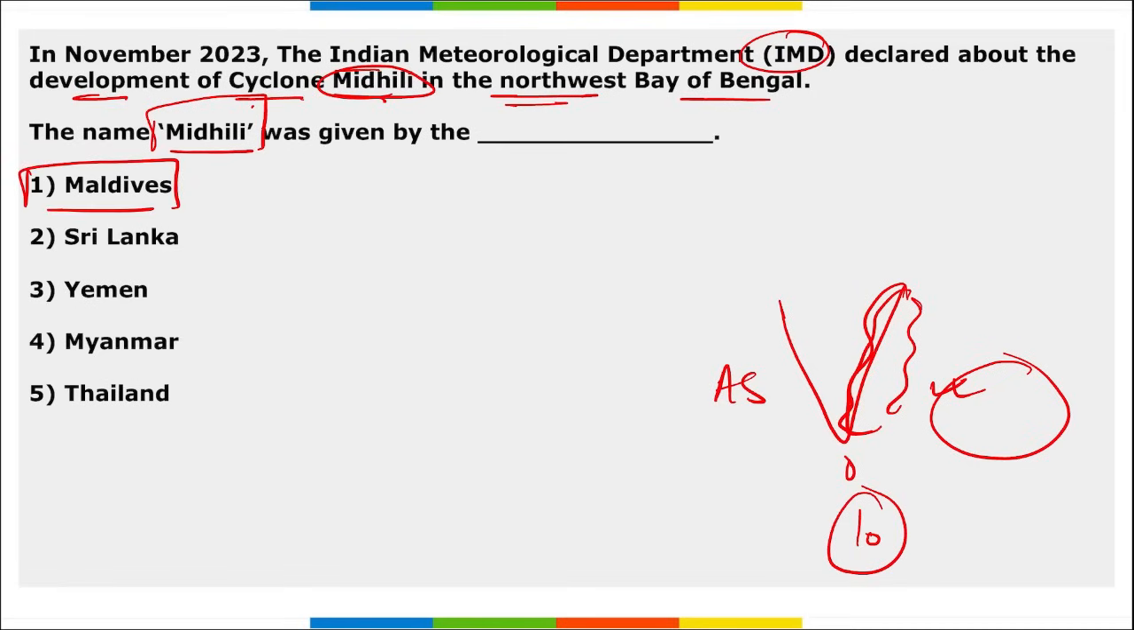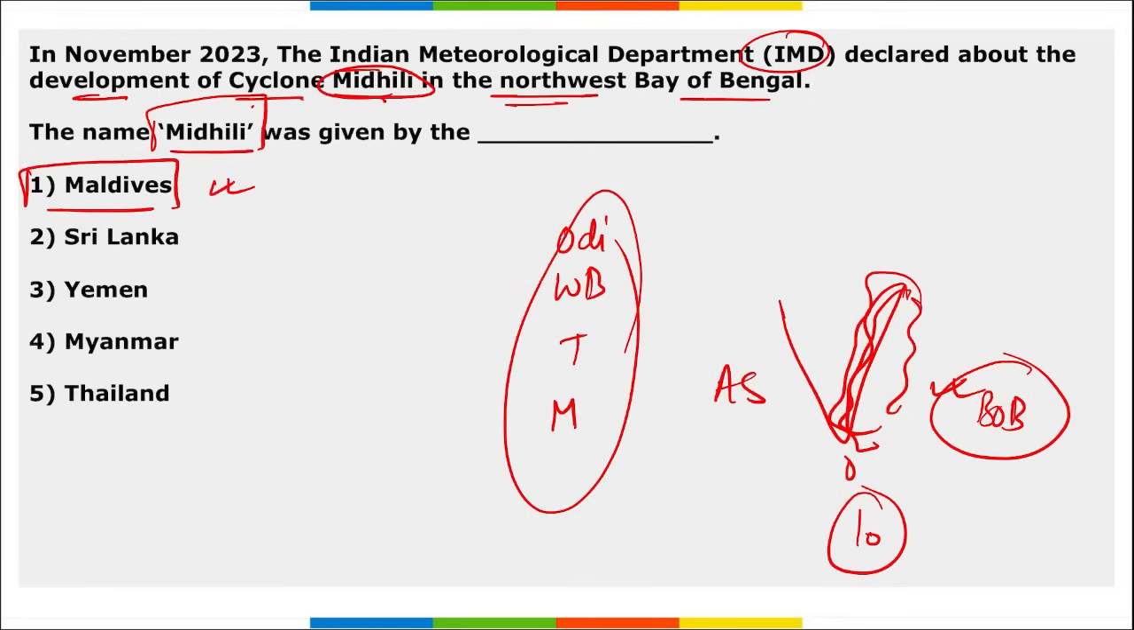This is the name of the cyclone that is going on in Bay of Bengal, and this will be affecting these states, that is your Odisha, West Bengal. These states will be affected here, and this name was given by whom? This was given by Maldives. Correct. Write the name of the states also: Odisha, West Bengal, Tripura and Mizoram. These are the states that will be affected by this.